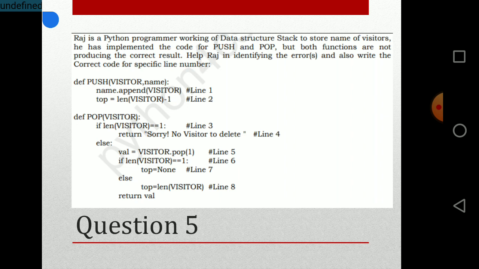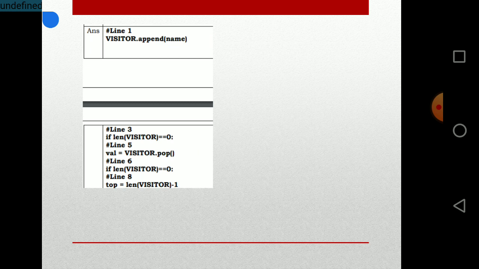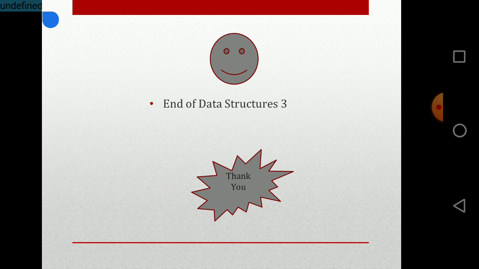Once you understand the code clearly, then you will be able to find out the errors also. So that's all for today. Please write down this understanding of the concepts. Thank you.